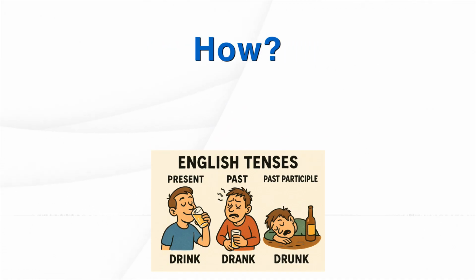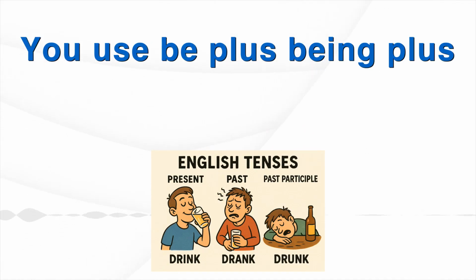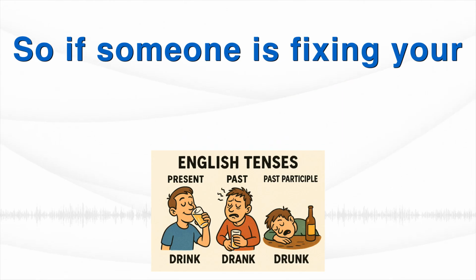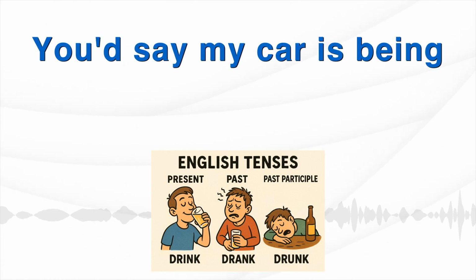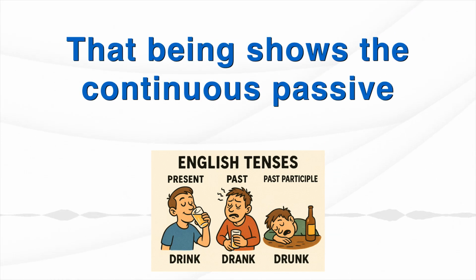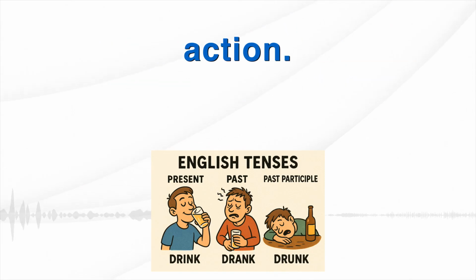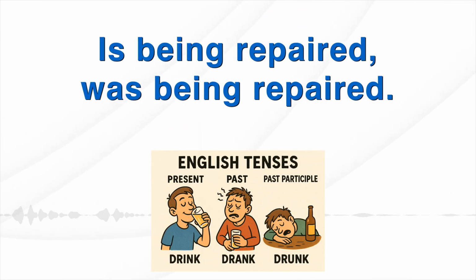Good question. You use be plus being plus past participle. So if someone is fixing your car right now, you wouldn't say my car is repairing. You'd say my car is being repaired at the moment. That being shows the continuous passive action. Is being repaired, was being repaired.